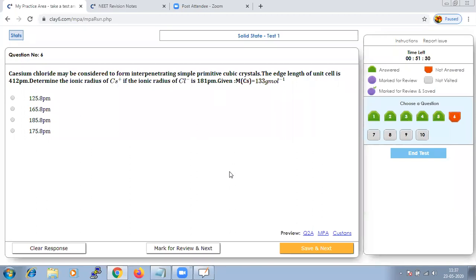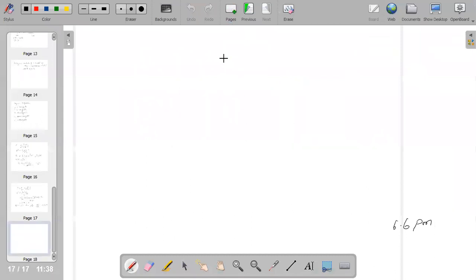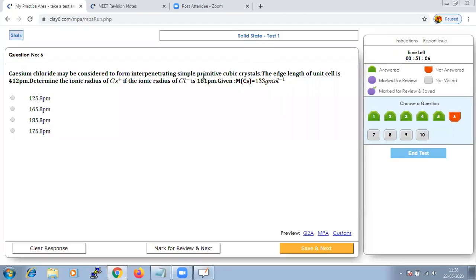So basically, if you see Cs plus ions and Cl minus ions, Cs plus ion will touch two chlorides along the cross diagonals. So in that case, we can say that your 2R of Cs plus, plus your 2R of Cl minus, will give you root 3 a, because they have mentioned that it is primitive cubic crystal.